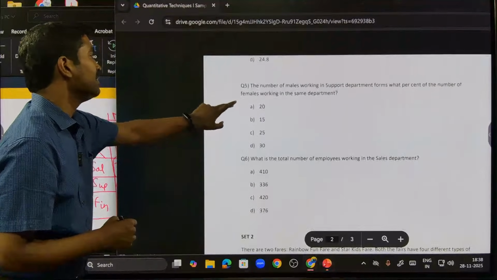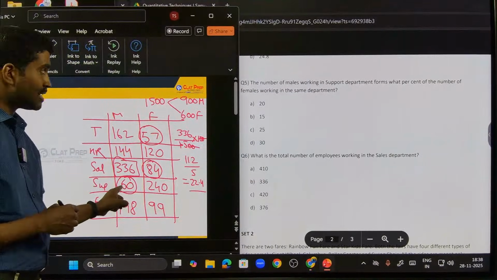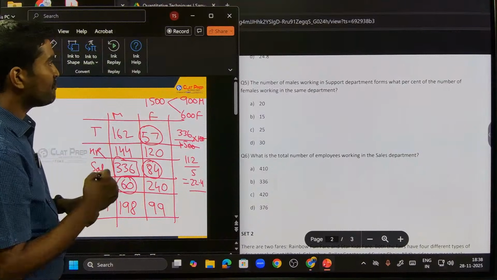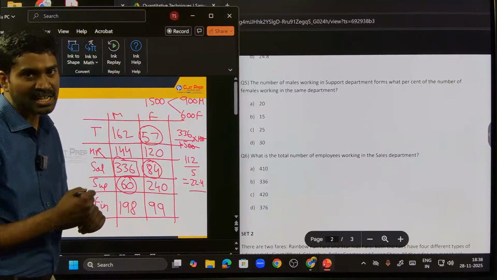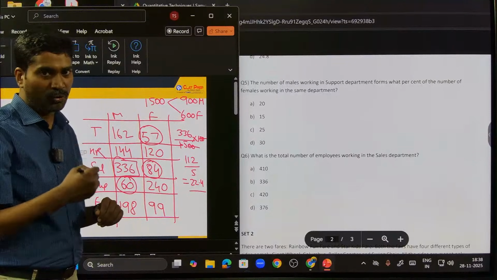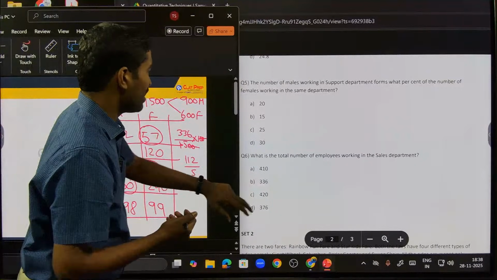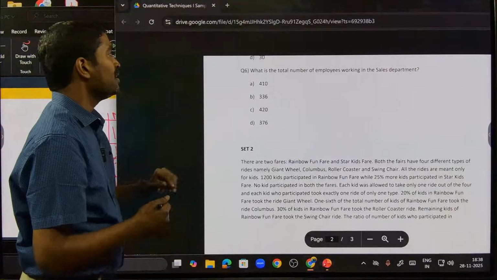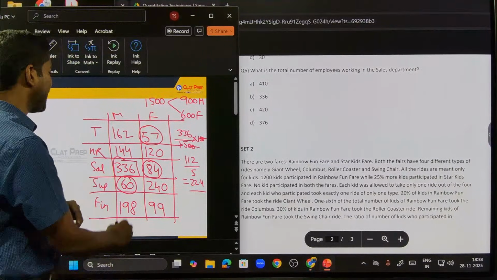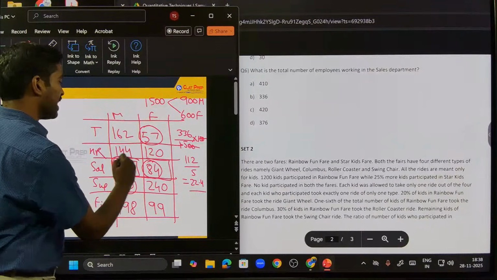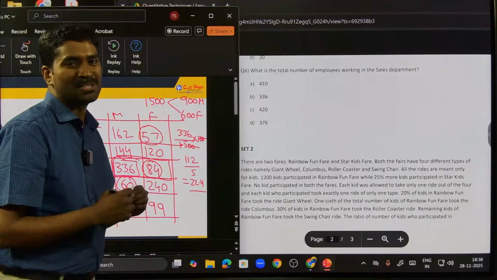Next question. The number of males working in support department, males is 60, forms what percent of the number of females working in the same department? 60 is what percentage of 240? 60 by 240 is 1/4, 1 by 4. What is 1/4? 25%, right? So that's 25%. And then the sixth question, what is the total number of employees working in the sales department? Check sales department. 336 plus 84, 420. That would be option C.